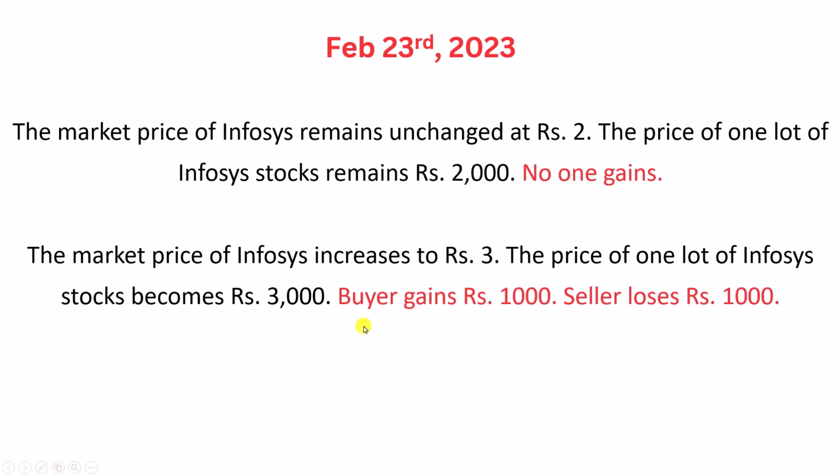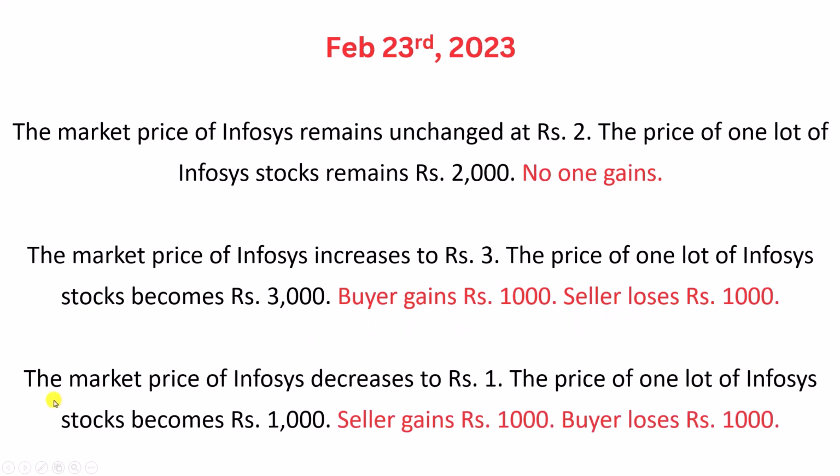Okay. Next, the market price. So, this is the third condition. The market price of Infosys decreases to 1 rupee. It was 2 rupees on February 1st, but it has decreased to rupees 1 on February 23rd.